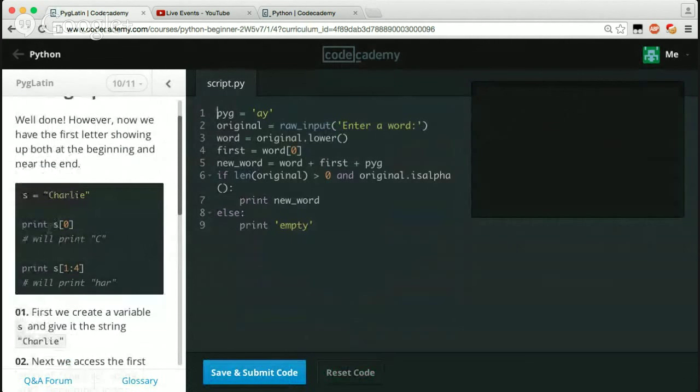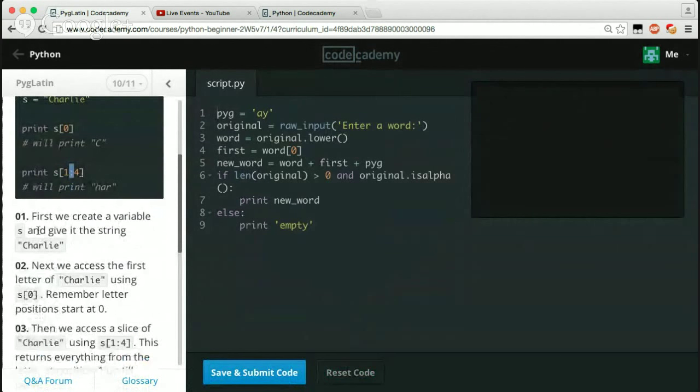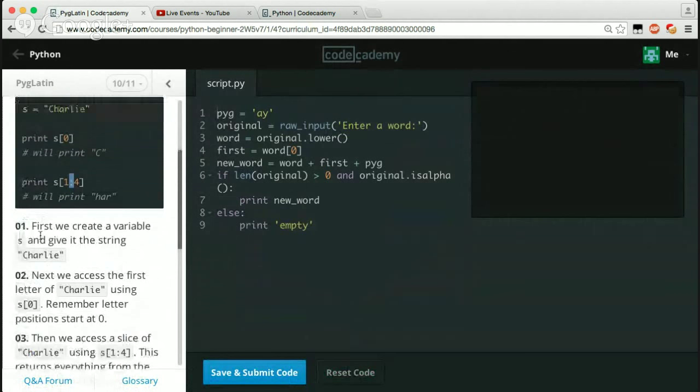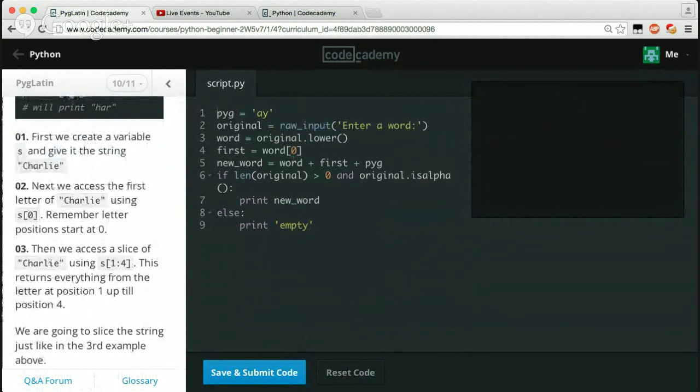So S equals Charlie, print S0, prints. Oh, okay, that's what it was. It was a colon 1 through 4. Okay, first we need to create a variable S and give it the string Charlie. Why do we have to do that? String Charlie. Next, we access the first set of Charlies in the index. Remember the positioning. Okay. So that's all we have to do. We just say new word equals word with the index of 1 to.